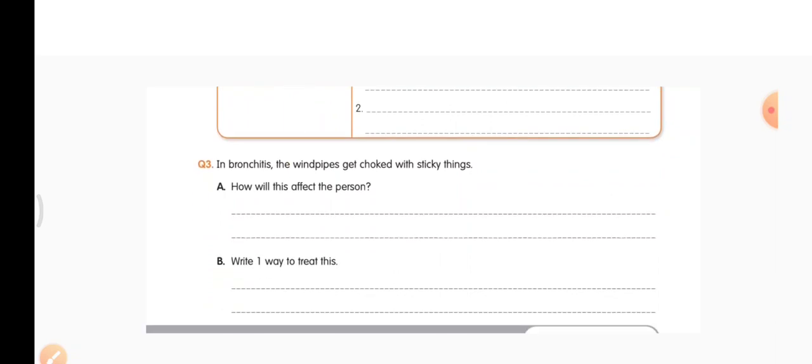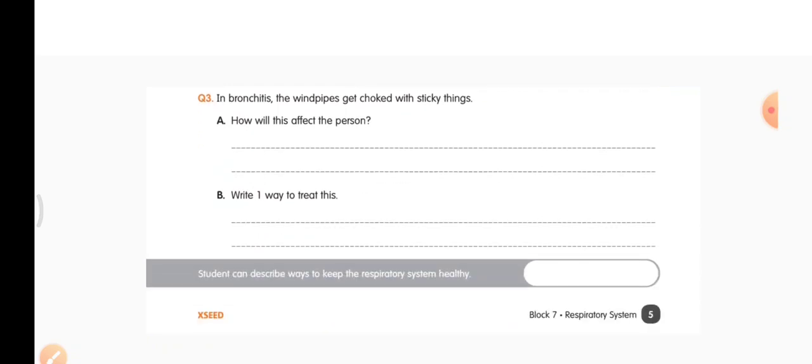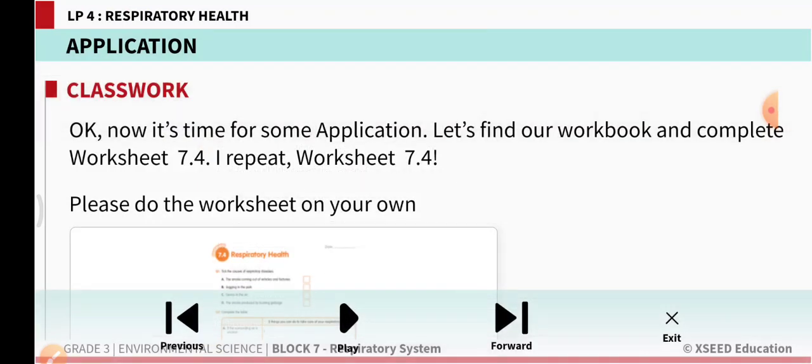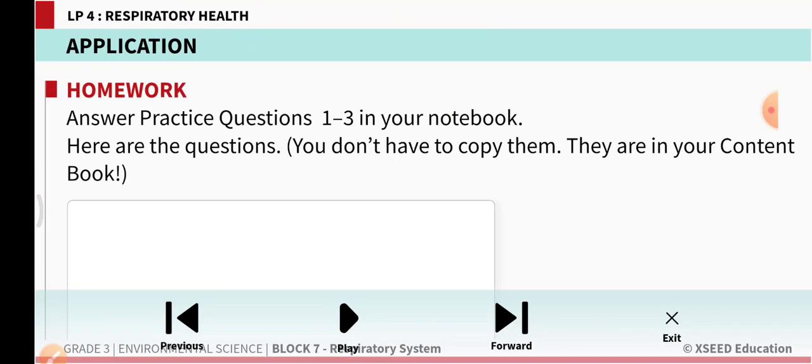Question 3, in bronchitis, the windpipes get choked with sticky things. How will this affect the person? If the windpipes get choked with sticky things, then we won't get proper supply of oxygen. This will affect our body. So, one way to treat this is to breathe clean air and take care of the respiratory system. Right?